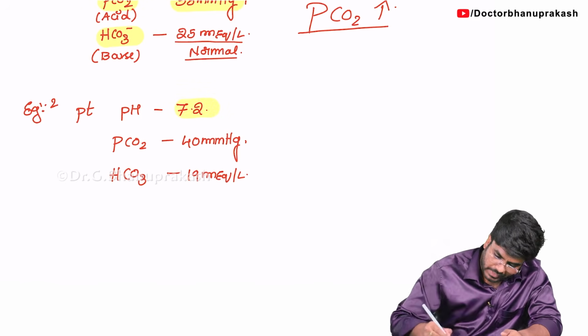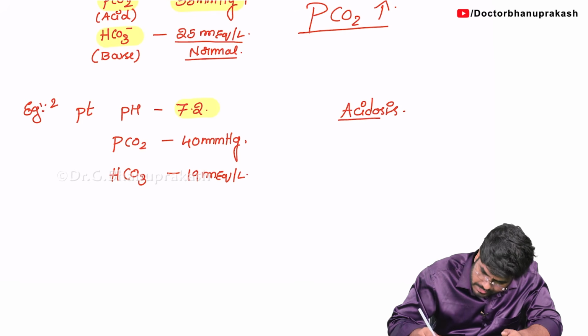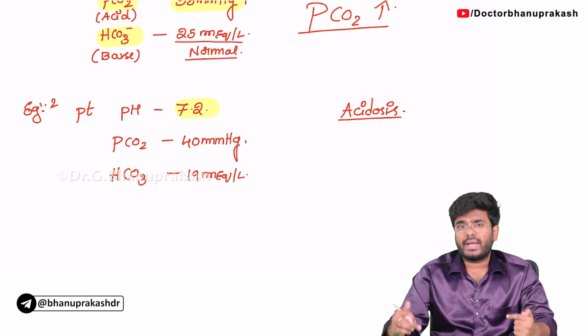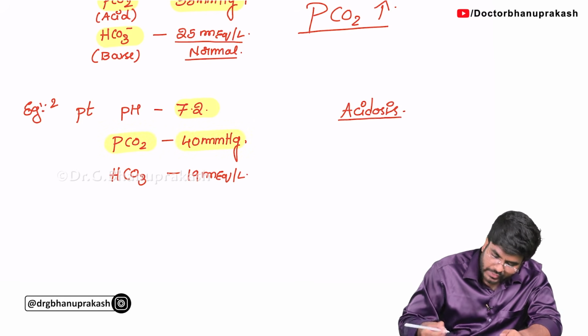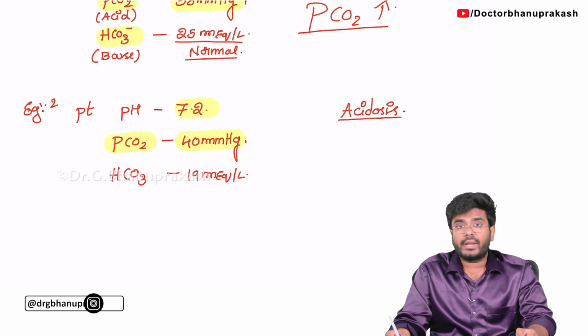Now again, the pH is less than 7.35. Without doubt, the patient is suffering with acidosis. Now, is this acidosis because of the carbon dioxide or because of a bicarbonate problem? Look, carbon dioxide is normal, 35 to 45 is normal. There is no problem with the carbon dioxide.